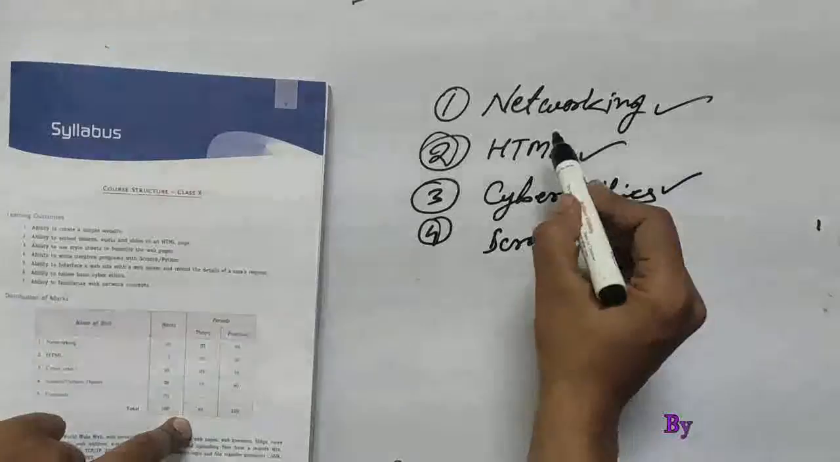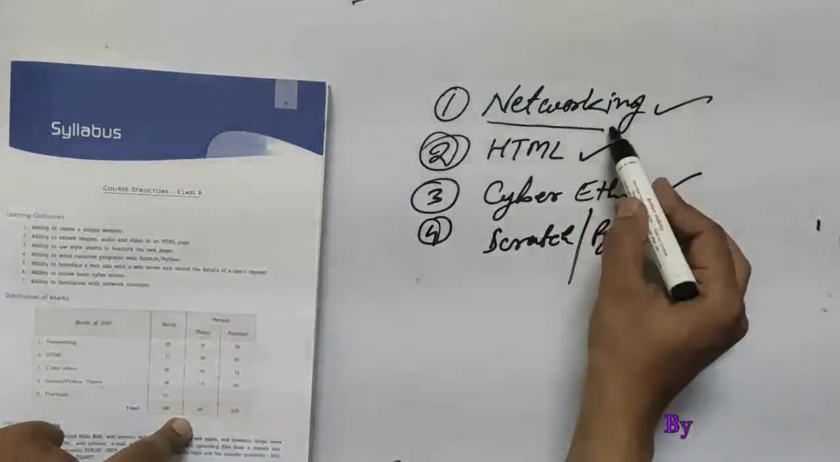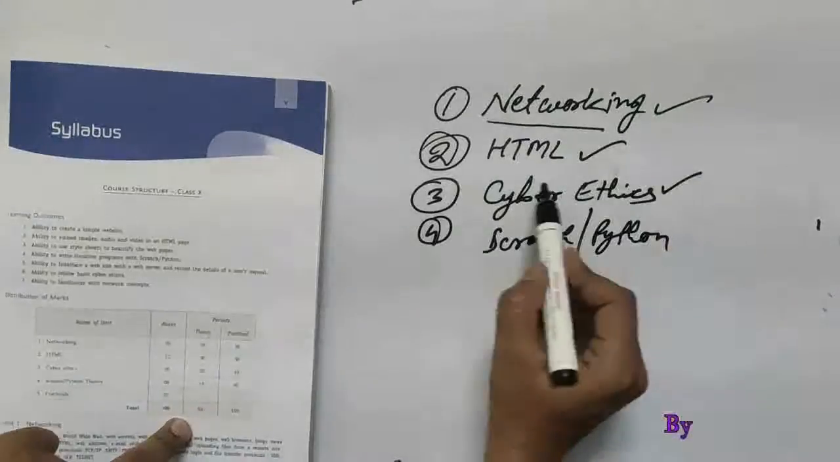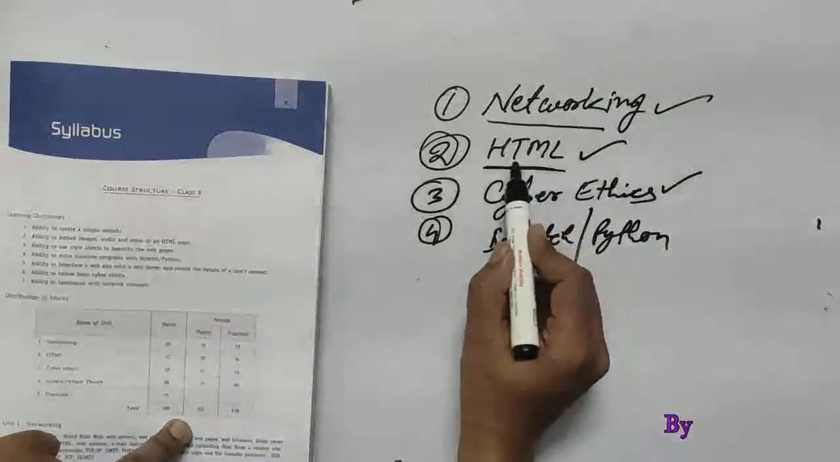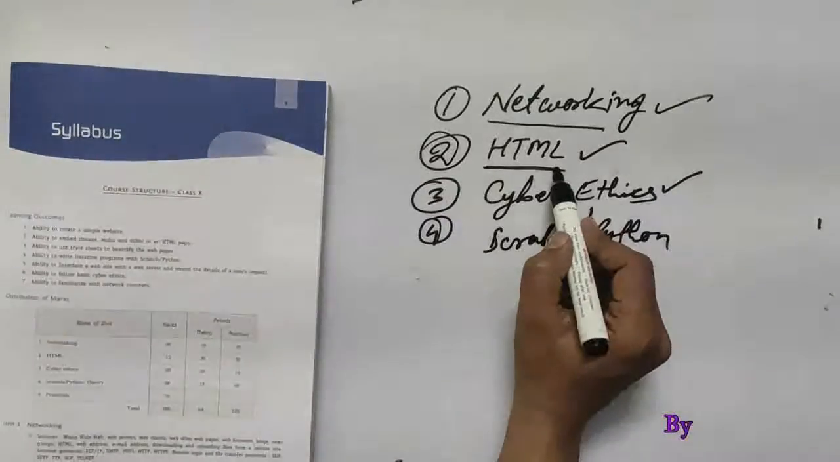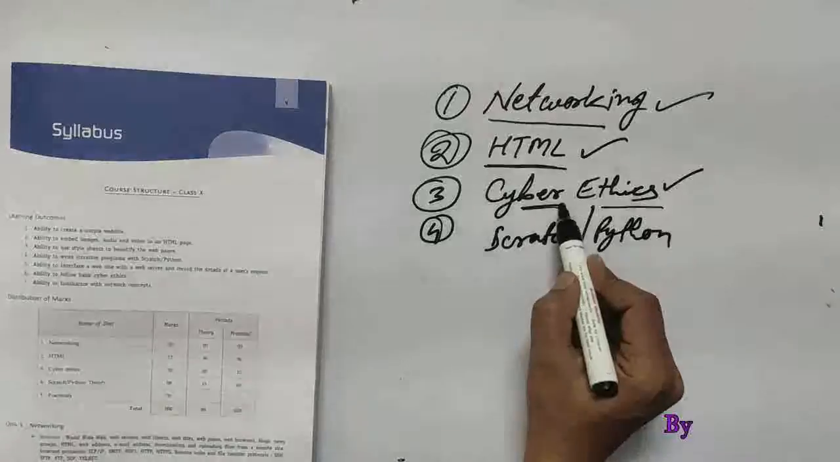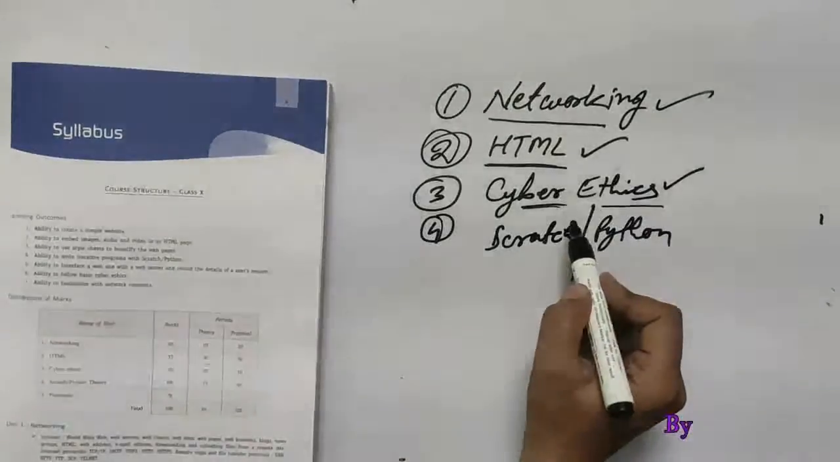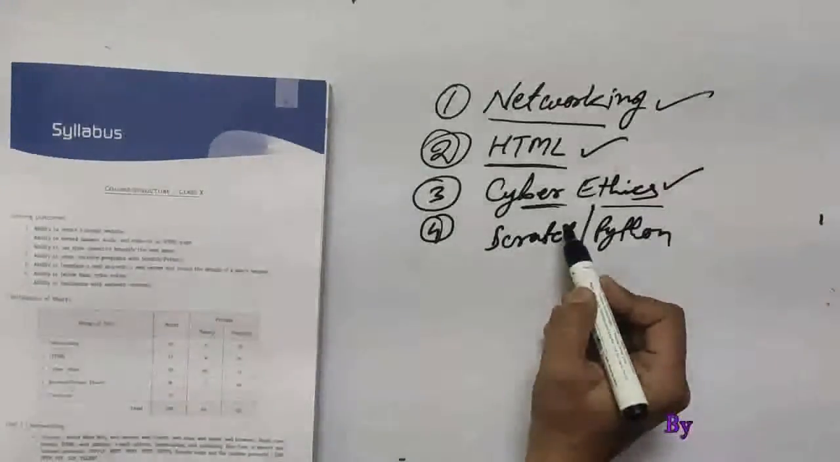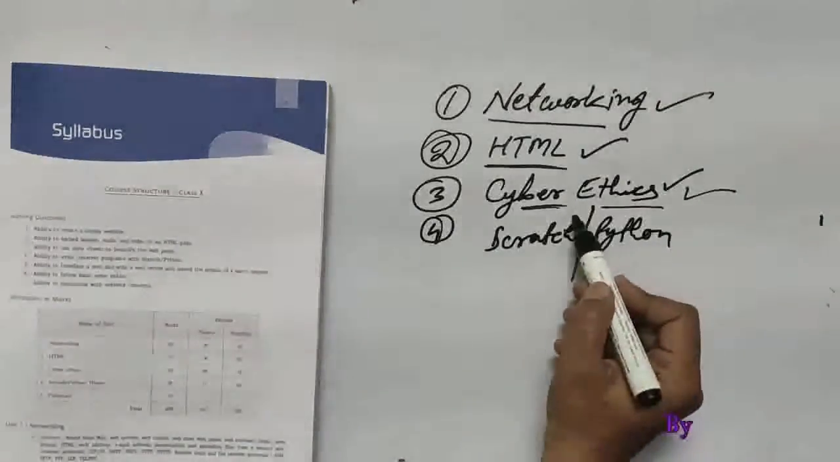Python. Networking is a technology where we use networking for our communication purposes. Next is HTML. This is hypertext markup language. This type of language is used to create web pages. And next is cyber ethics, when we are working on the internet, what we should do at that time and what rules we have to follow when we are working with the internet. So that will come under cyber ethics.